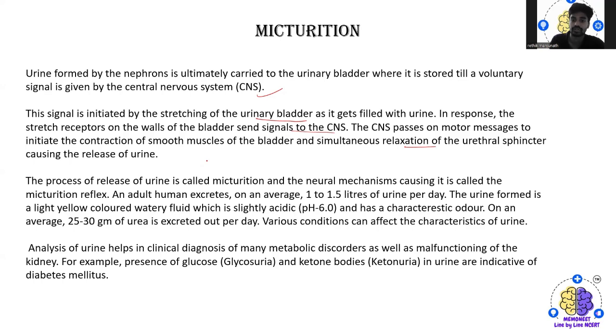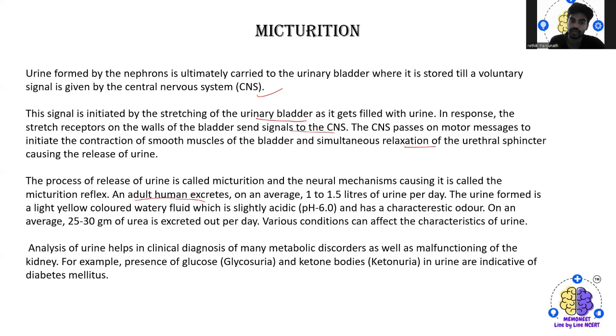Clear? So an adult human excretes an average of 1 to 1.5 liters of urine per day, and the urine formed is a light yellowish colored, watery fluid which is slightly acidic, around 6.0, and has a characteristic odor. On an average, 25 to 30 grams of urea is excreted out per day, and various conditions can affect the characterization of the urine.